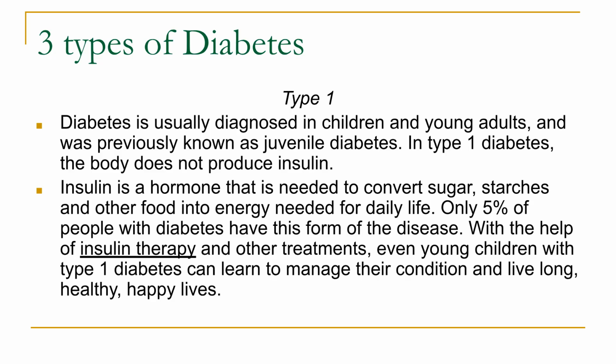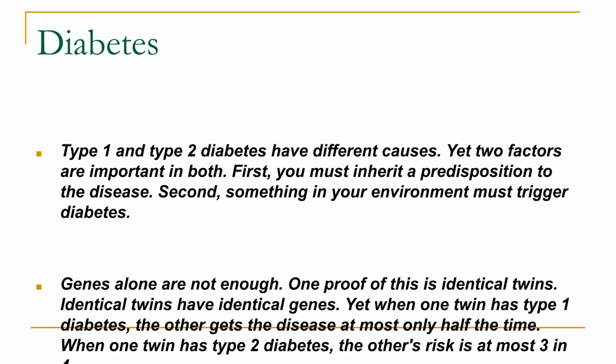This form is often diagnosed in children and young adults and involves the body not producing insulin. With proper treatment, those with type 1 diabetes can live long and healthy lives. While type 1 and type 2 diabetes have different causes, both require inheriting a genetic predisposition and an environmental trigger. Identical twin studies show that genes alone are not sufficient to guarantee the disease develops.